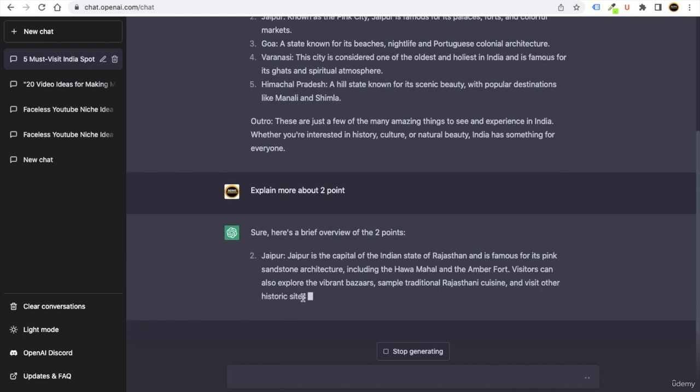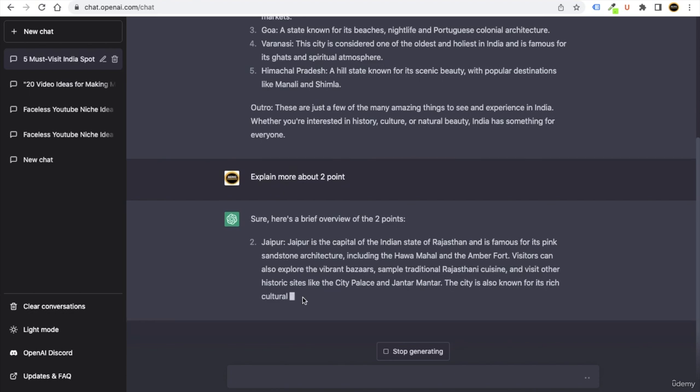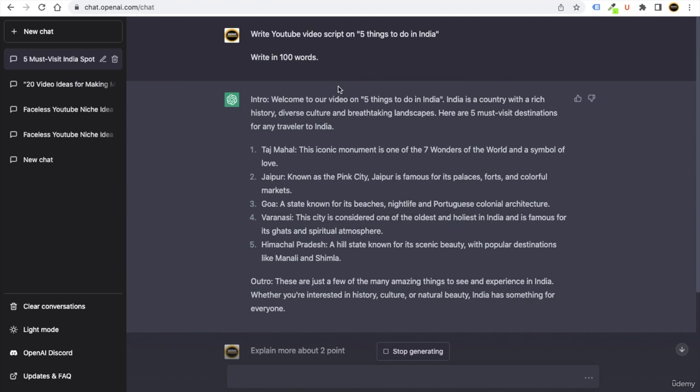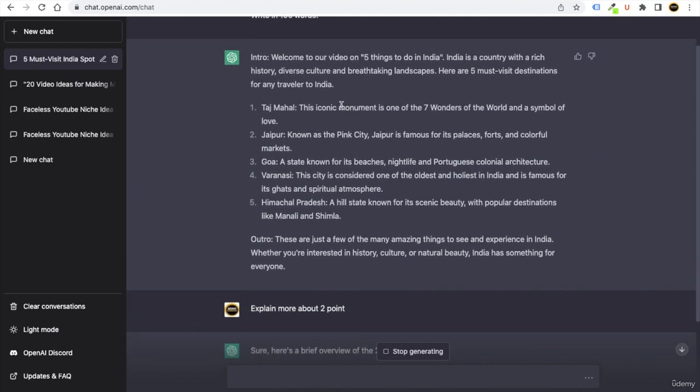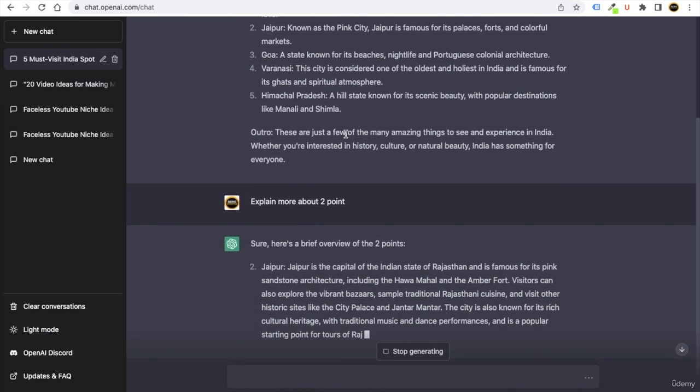Let's wait for it to get right. But this is how you can do it as well. You can just ask any question to ChatGPT, and it is going to reply with something.